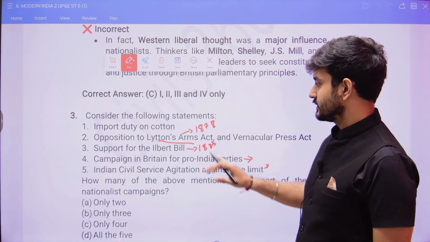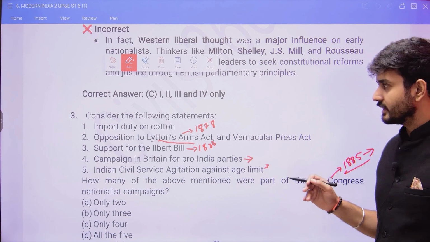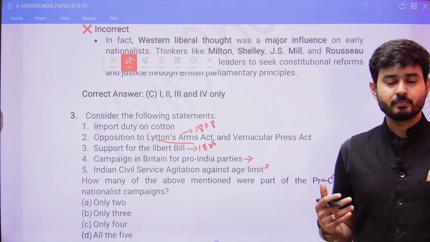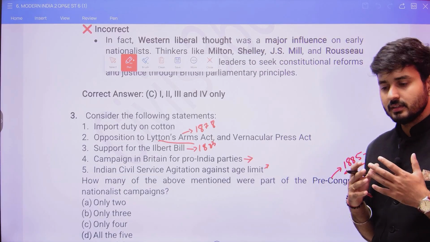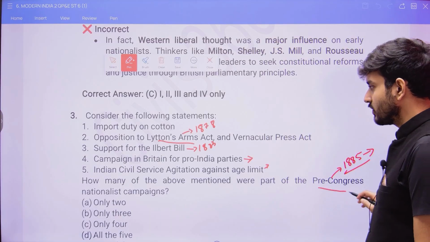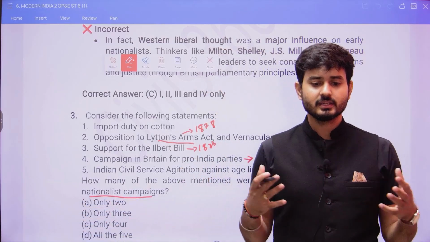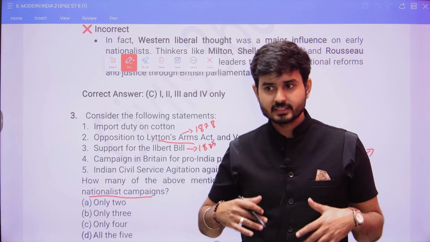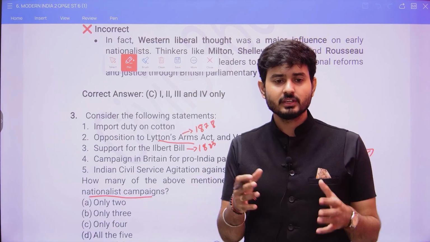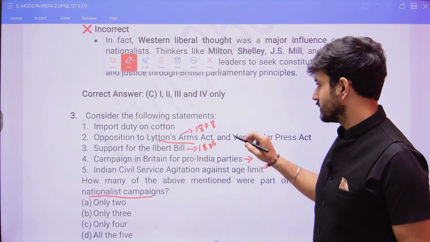Whenever you are going with any statement, look at whether it is positive in nature. Just look at how many of the above mentioned were a part of pre-Congress nationalistic campaigns. Nationalistic campaigns means something positive. The examination is trying to ask whether you are aware of the positive events or not.